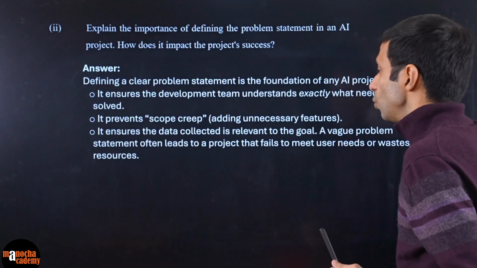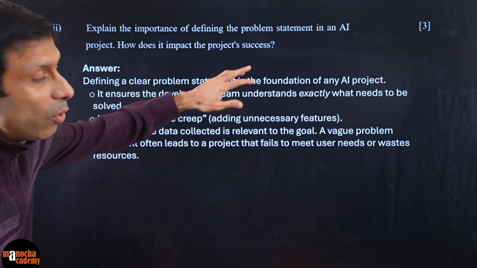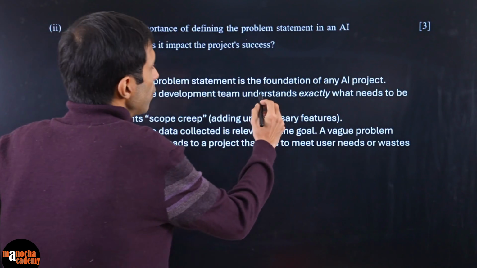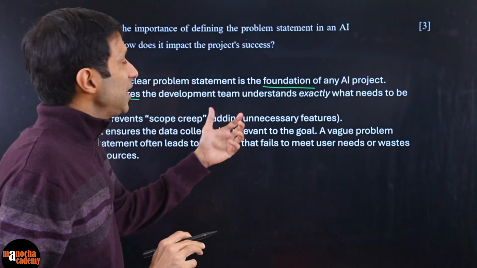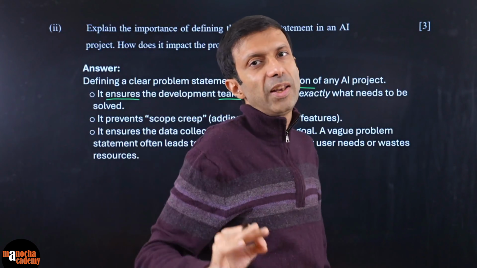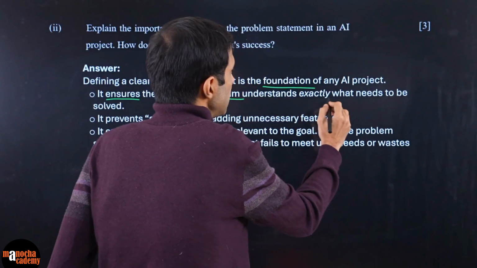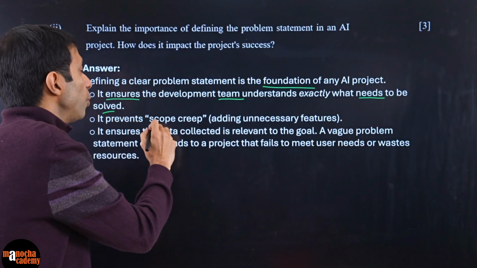Okay, so the advantage is that defining it is the foundation. It is the foundation of any AI project cycle. So it ensures that the team understands, suppose you here act like the CEO, that you are defining the project, so everyone understands exactly what needs to be solved. It prevents scope creep, right?